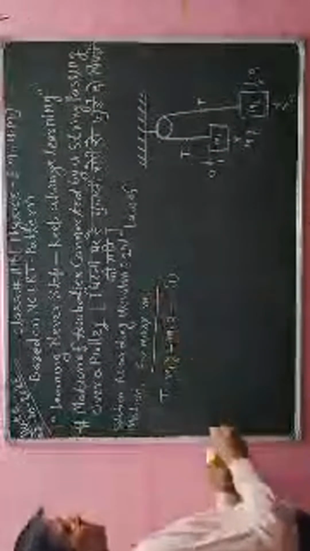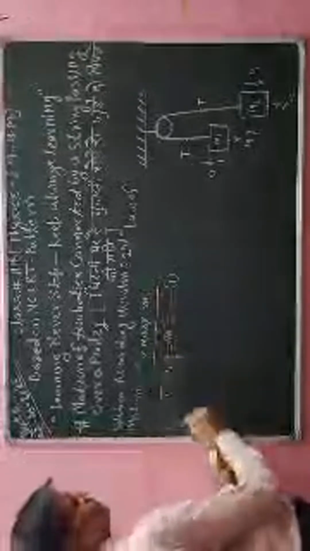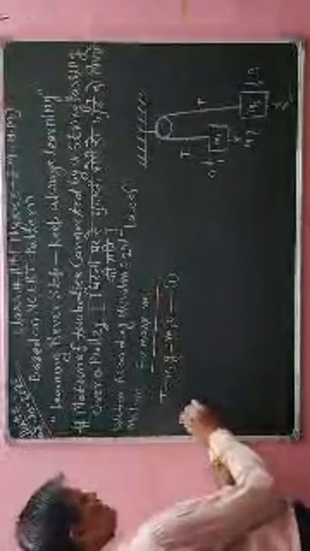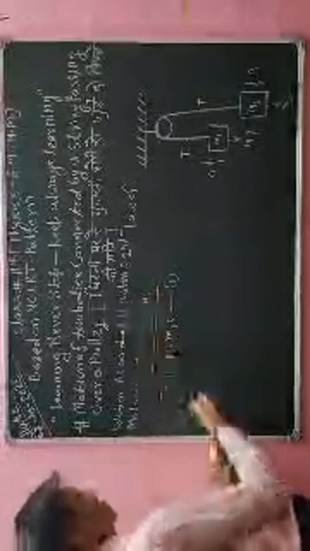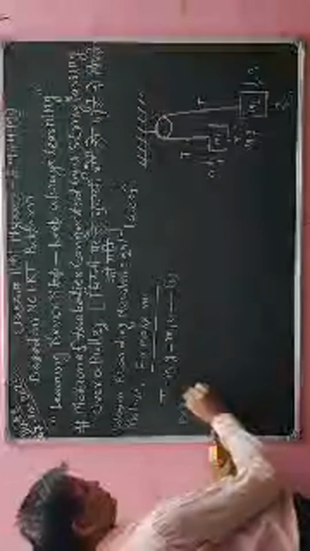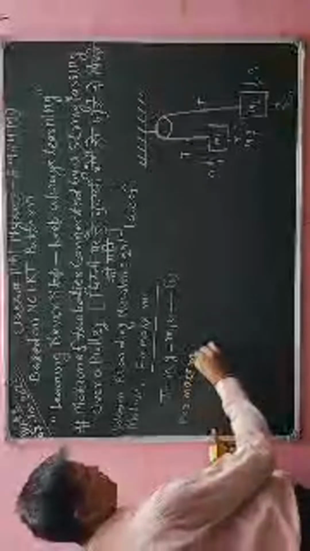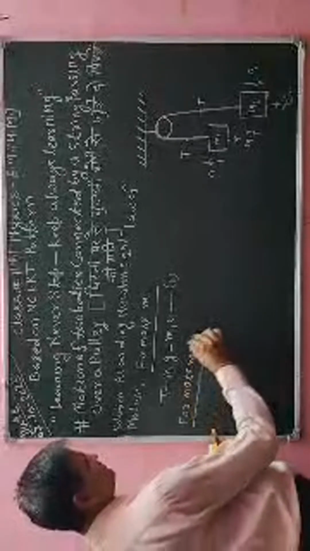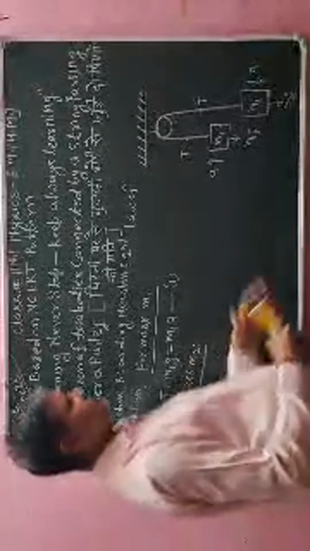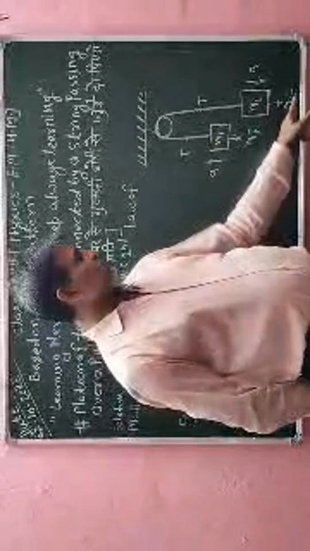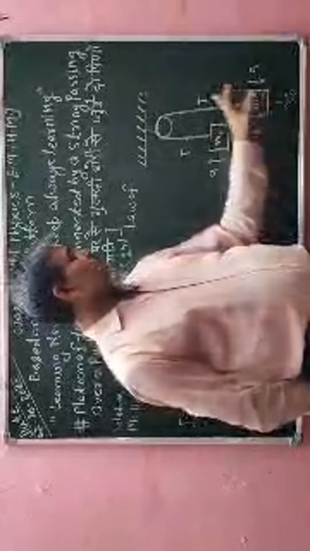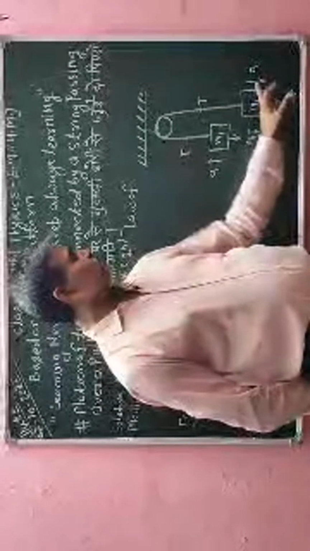Similarly, I have to write for mass m2. Again, I will use Newton's second law of motion for mass m2. This object m2 is going downward. It means that the m2g force is greater than T. So m2g minus T is equal to m2a.